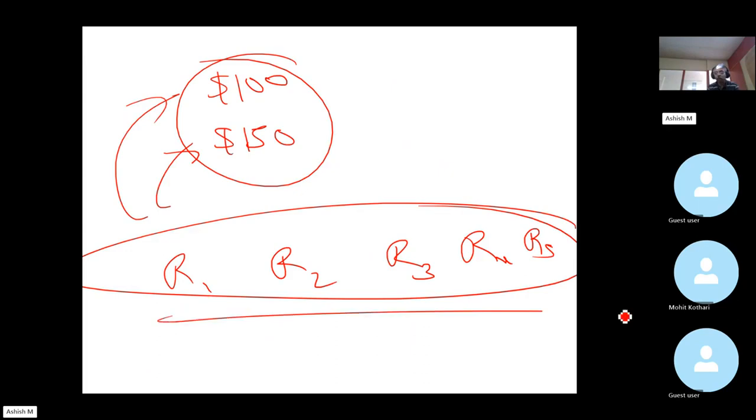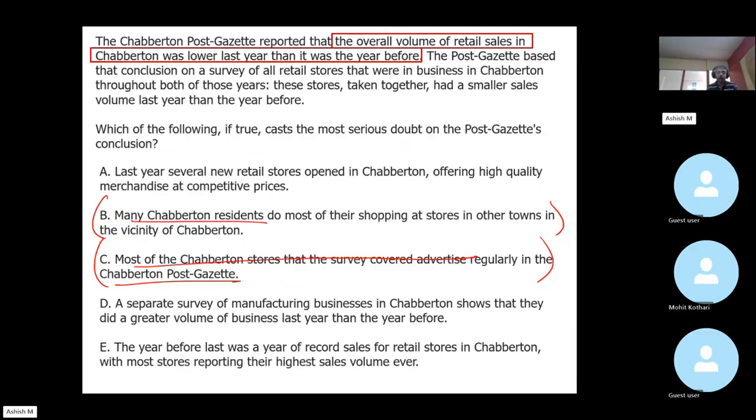So the number of stores is the same across both the years. Are we clear? All right, let's look at David. A separate survey of manufacturing businesses. Now, this will be completely out of scope because we are only talking about retail sales here. So manufacturing is out of scope.